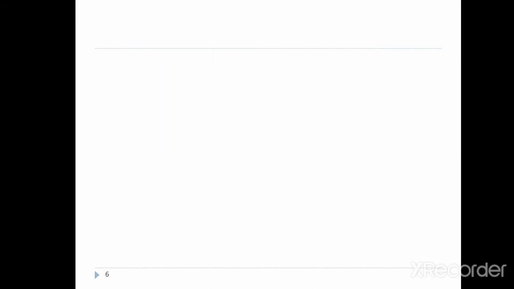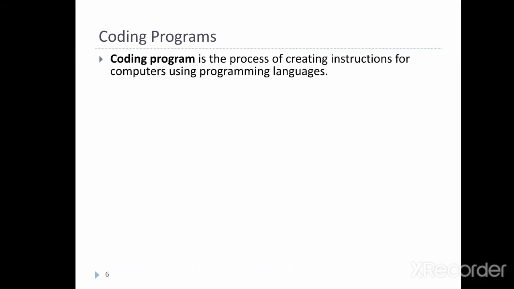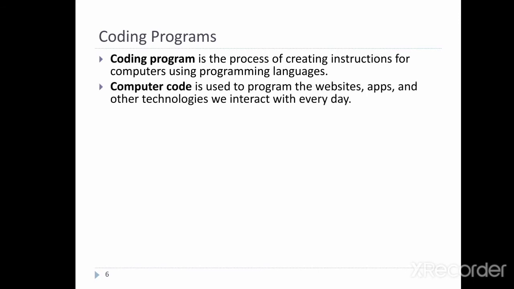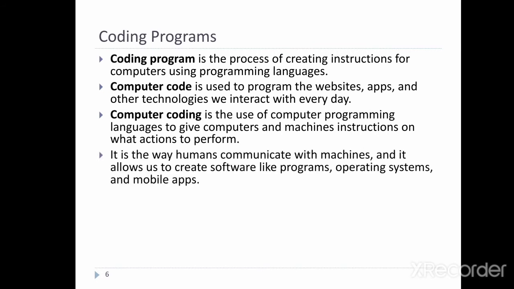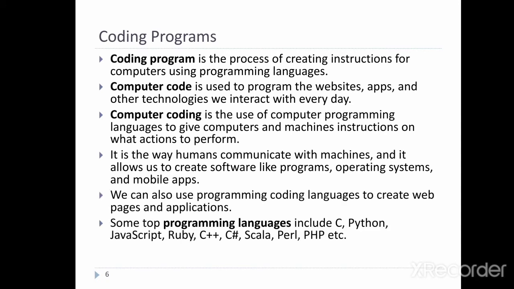So next is coding programs. Coding program is the process of creating instructions for computers using the programming language. Coding program is the process of translating your program design into appropriate computer programming language you are working with to solve the problems. Here it identifies the different variables required in the program. If program design is short, then start coding from the top and work sequentially through the design, and translate each step of design into one or more statements of the language.